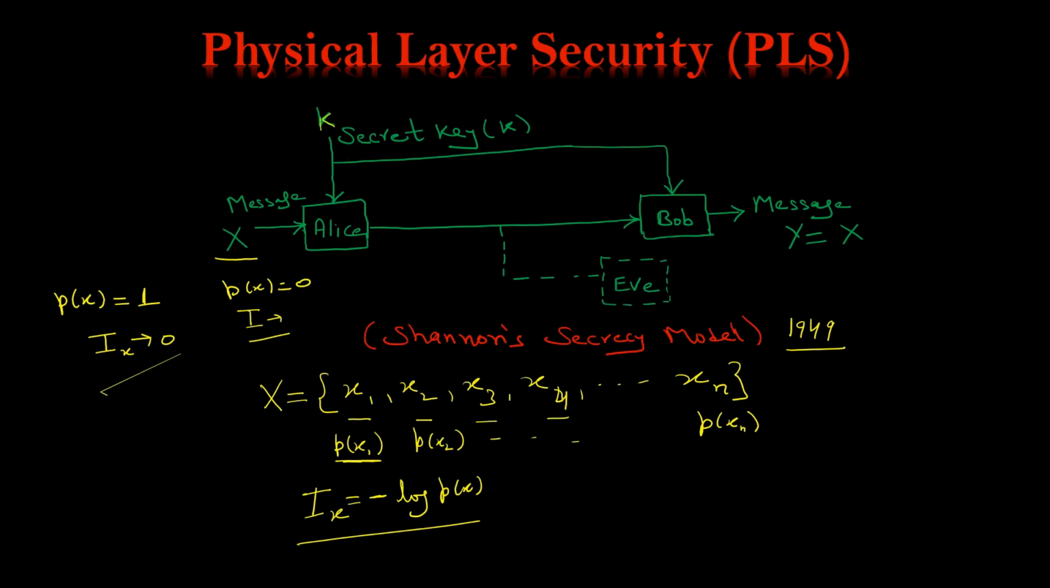So we are going to define here two terms that are interrelated: entropy and mutual information. First, the statistical average. If you take the average over all the alphabets, then it is called entropy.